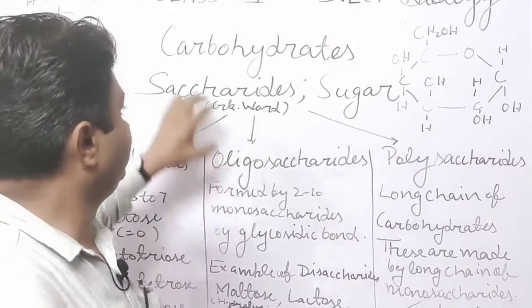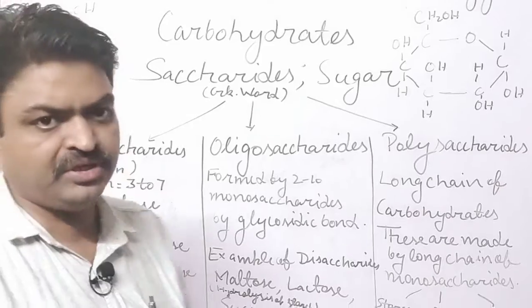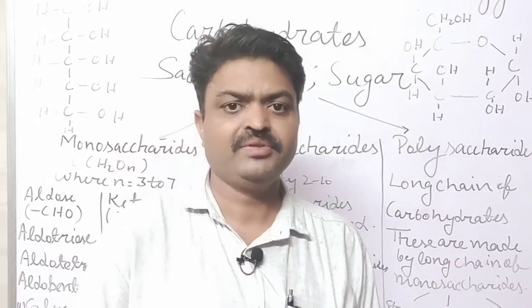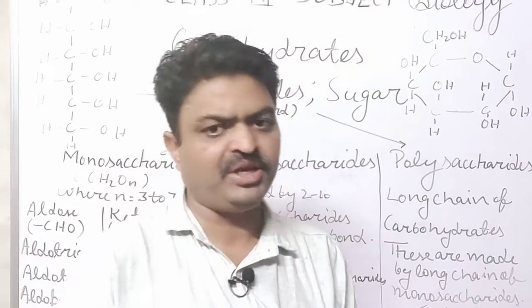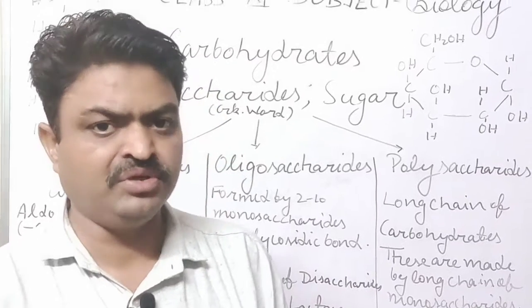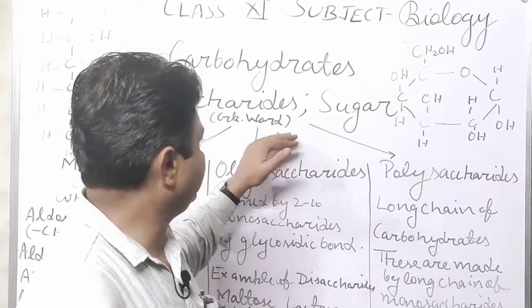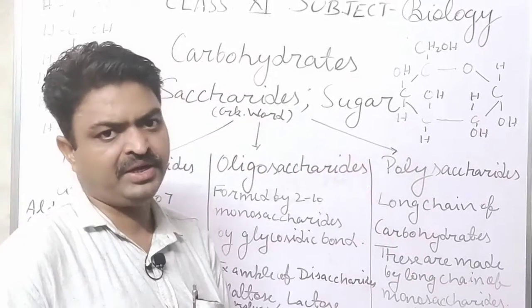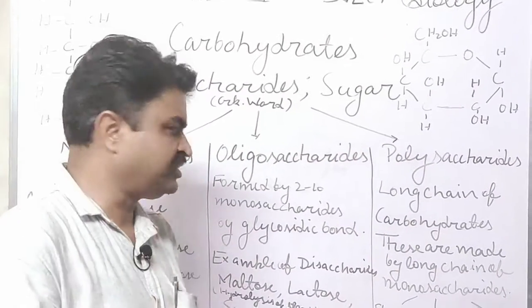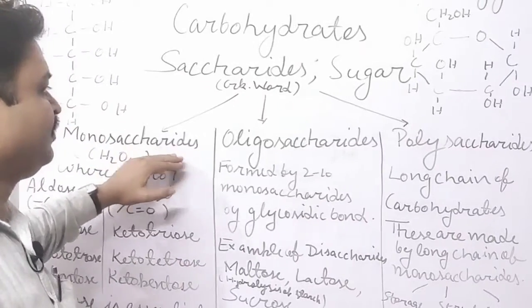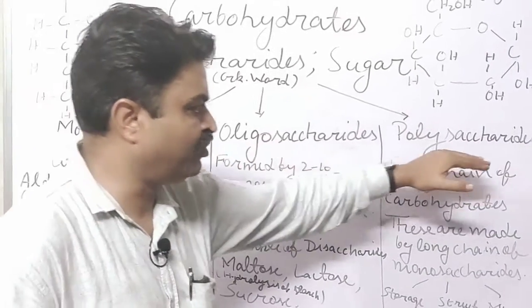Carbohydrate is also known as saccharide, student. The word saccharide is generated from a Greek word that means sugar, and saccharides are divided into three main types, student. First is monosaccharide, then oligosaccharide and polysaccharide.